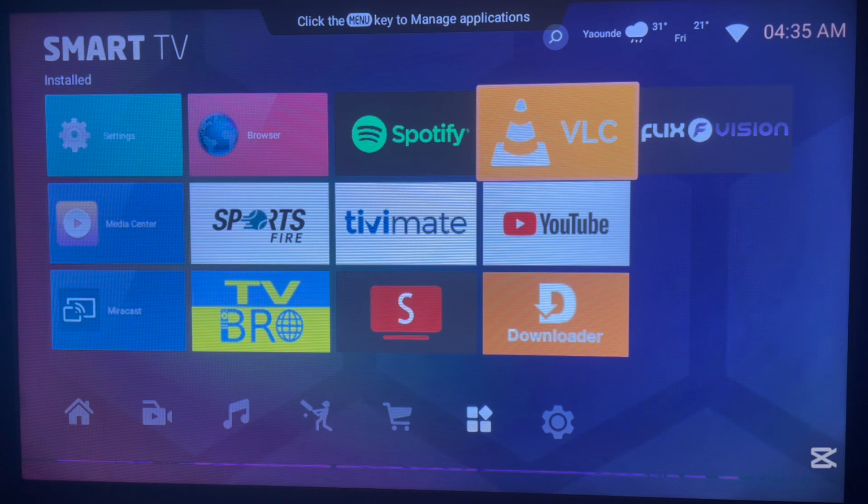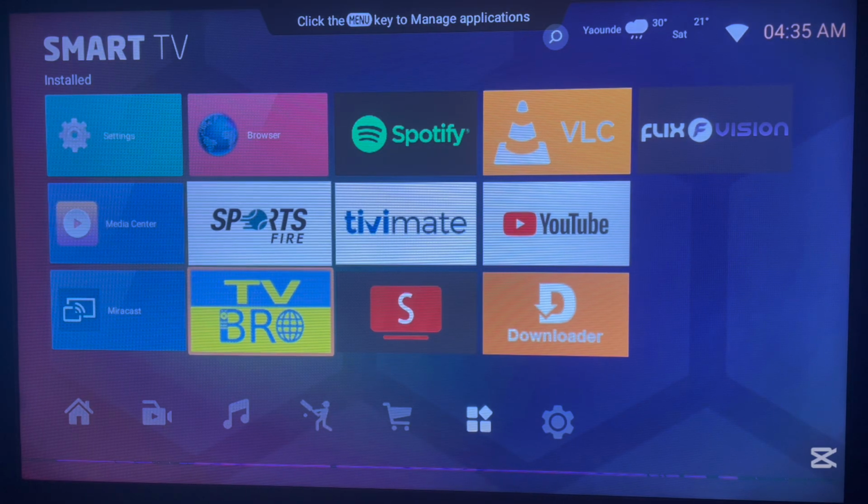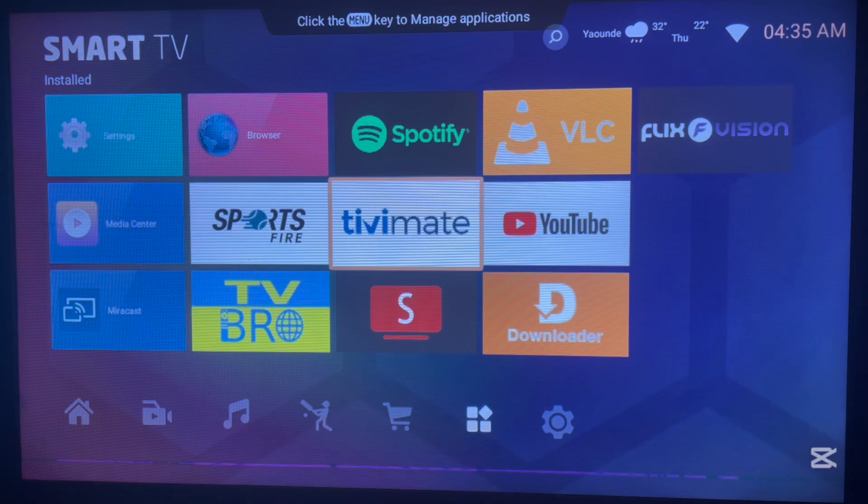So as I said, I'm going to be showing you how to install all of these 5 apps. We have FlixVision, we have VLC, we have TVMate, SmartTube, and Spotify. Now also there are other ones, but I want to focus on these. I'm also going to show you a bonus application you should have on your Android TV.